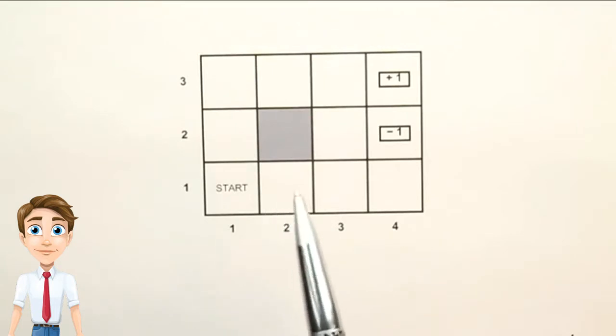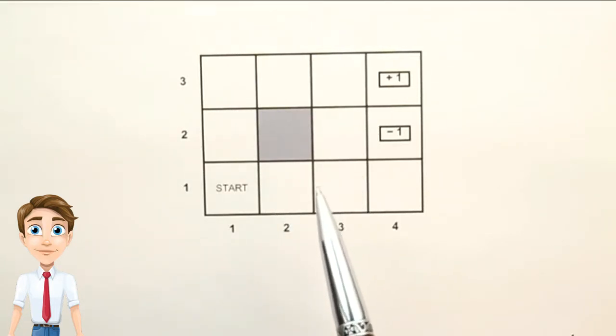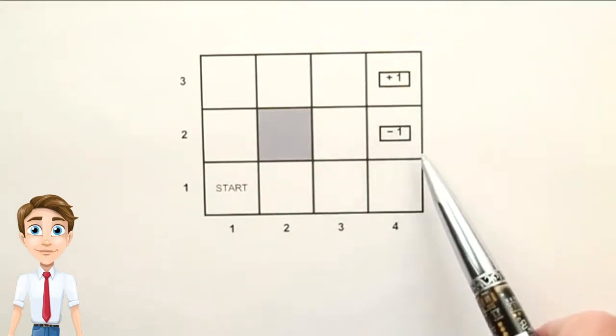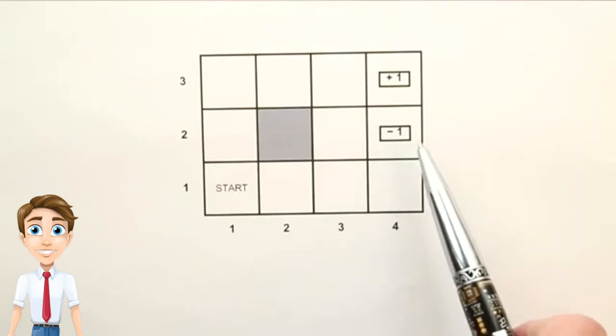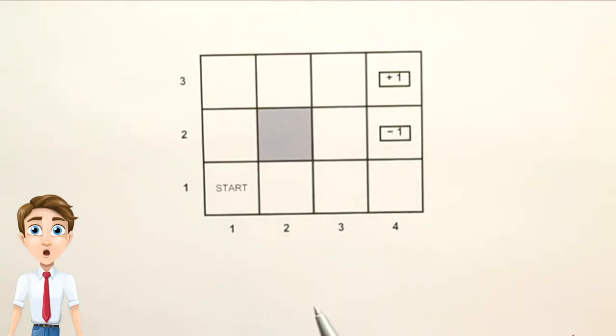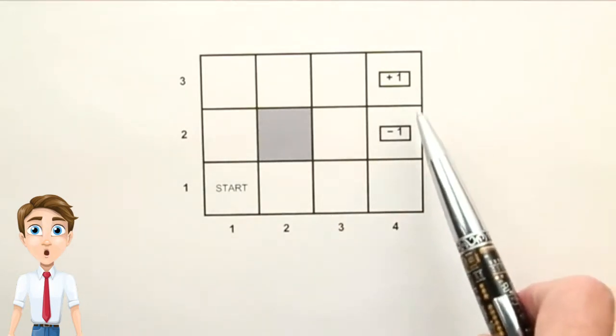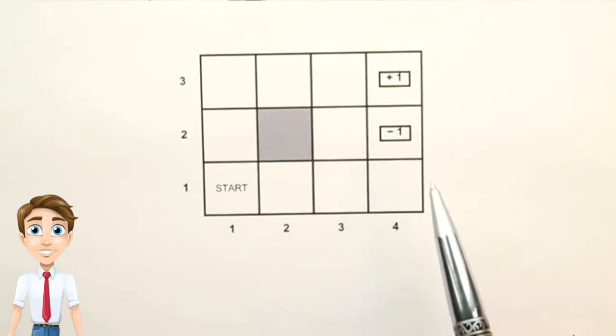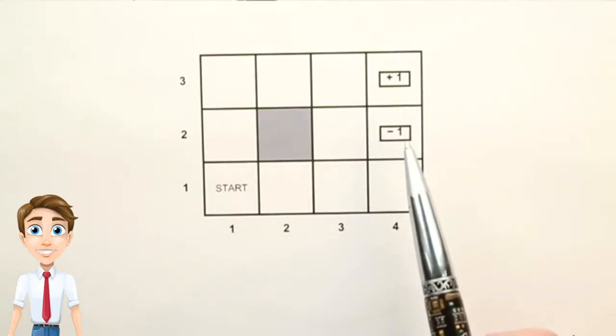For example, in the 4x3 grid world, what if we don't know where the +1 and -1 rewards are when we start out? A reinforcement learning agent can learn to explore the territory, find where the rewards are, and then learn an optimal policy, whereas an MDP solver can only do that once it knows exactly where the rewards are.